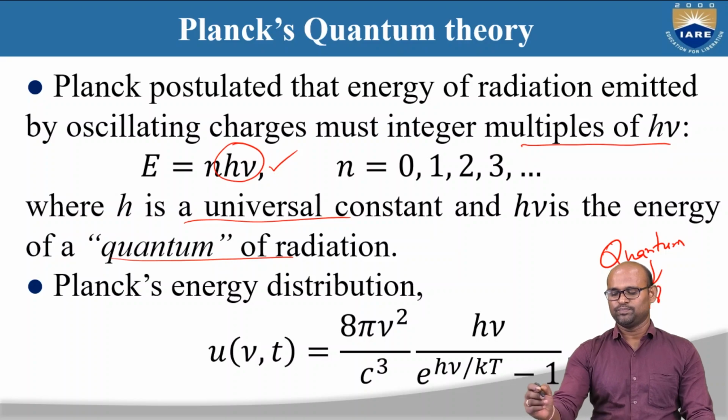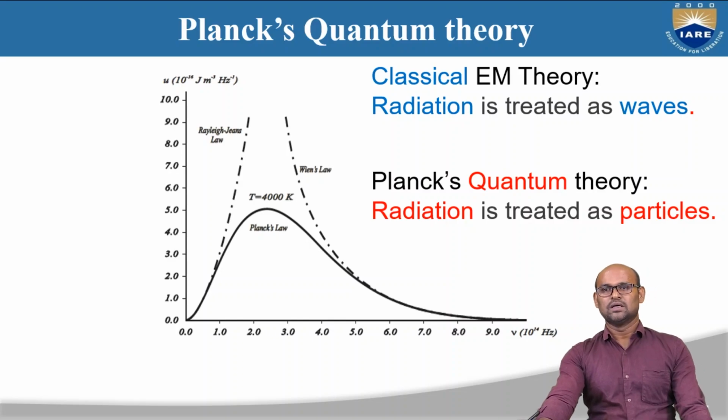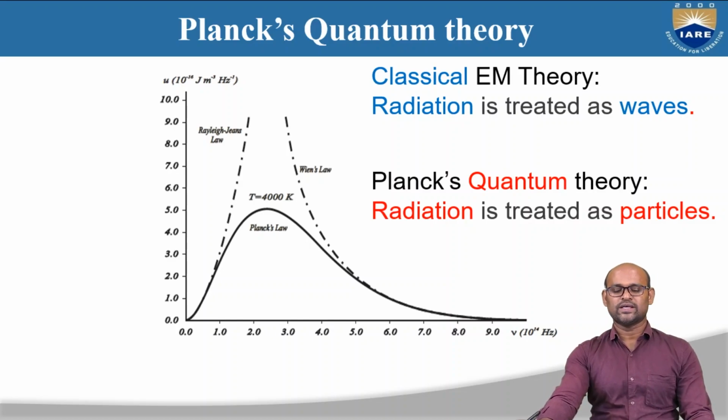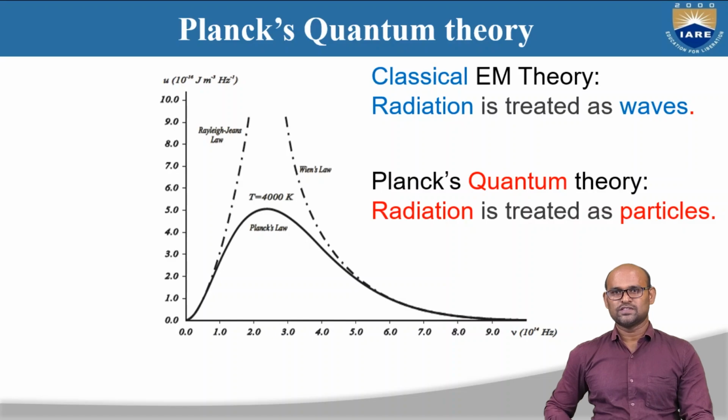So in classical physics, we treated radiation as waves, and in quantum theory, we treated radiation as particles. So we could successfully explain this black body radiation by treating radiation as particles, which is the idea given by Planck. This idea started a new branch of physics, which is called quantum mechanics.